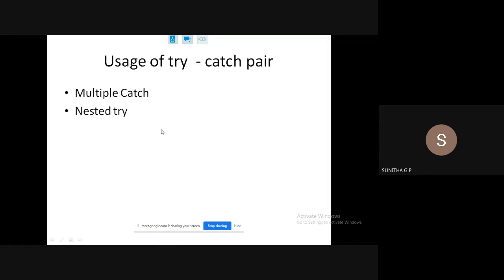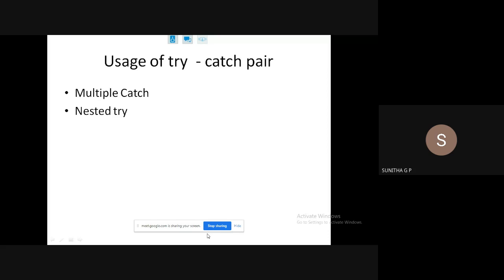Next, let me check the usage of try catch. In what manner can we use it? One try can be followed by many catch blocks, and it can also be followed by the keywords try, multiple catch, and a finally keyword. And also we can use nested try blocks. So a single try catch block, a try block followed by multiple catch blocks, nested try blocks, and a try followed by multiple catch blocks and a finally keyword. These are the ways in which, using the try catch pair, we are handling the exceptions.